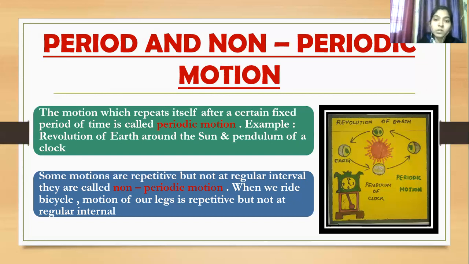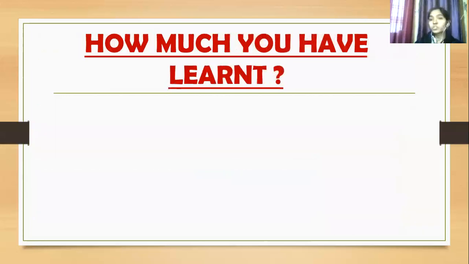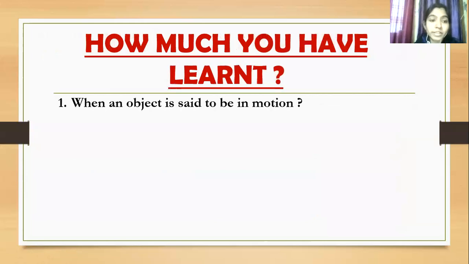Yes, ma'am. Okay, let's see how much we have learned today. When is an object said to be in motion? An object is said to be in motion if it changes its position with time in relation to a stationary object. Very good. Next question is, what is rectilinear motion?